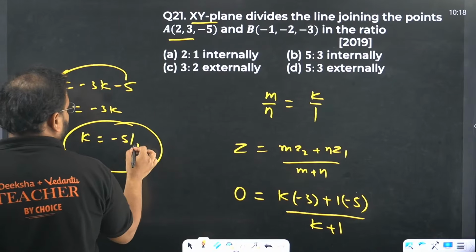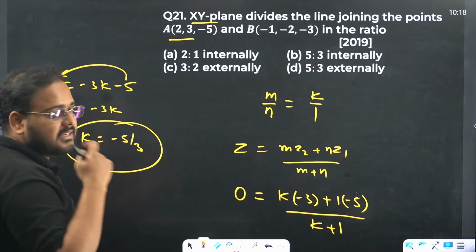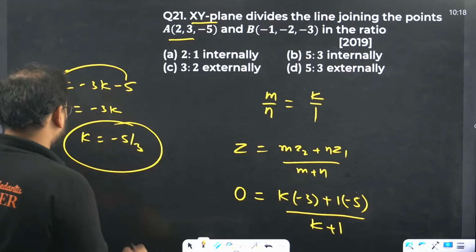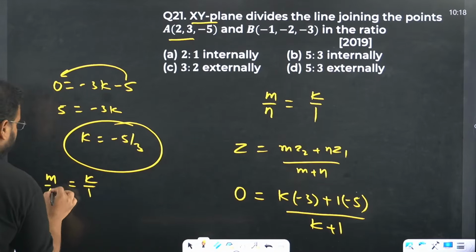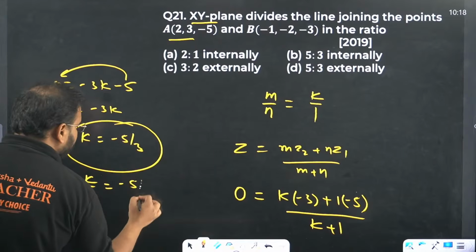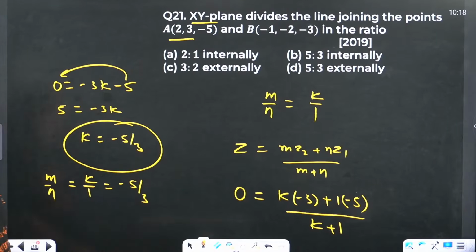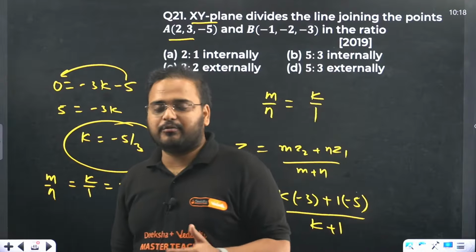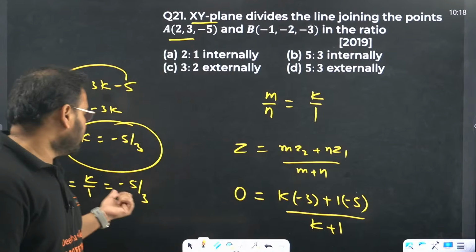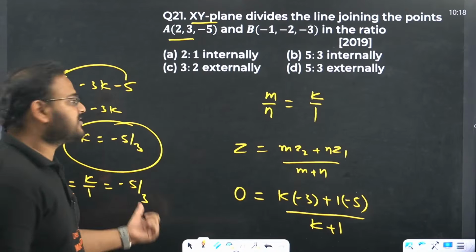K equals -5/3, which means the ratio k by 1, basically m by n, is -5/3. The ratio is 5/3, but it is negative, so the division is external. What is the meaning of externally?